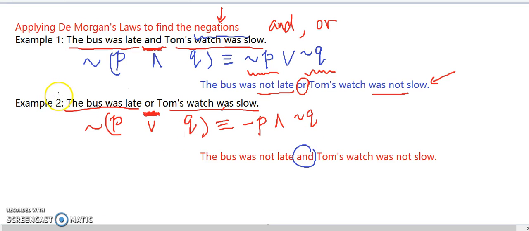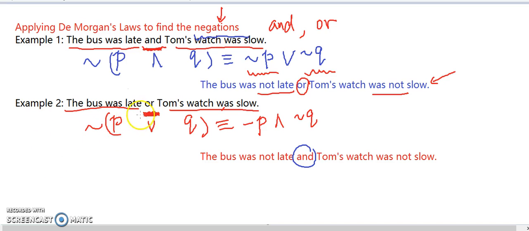So make sure, sometimes we make mistakes about the negation. Some students might think the negation of the first one will be the bus was not late and Tom's watch was not slow, which is not true. You don't need both of them, not late, not slow. You only need one of them. If you have both, that's great, but one of them is enough.